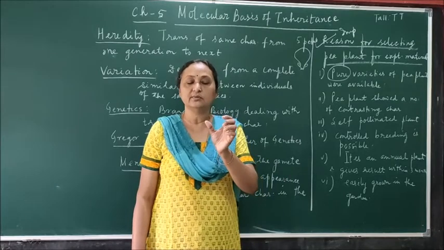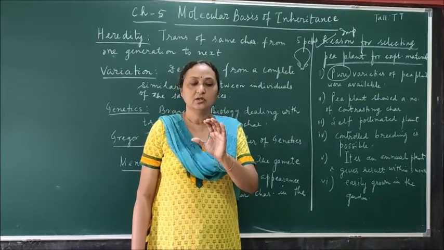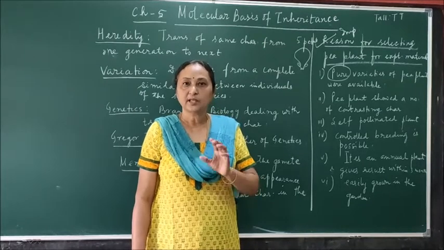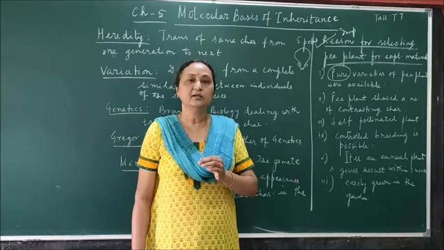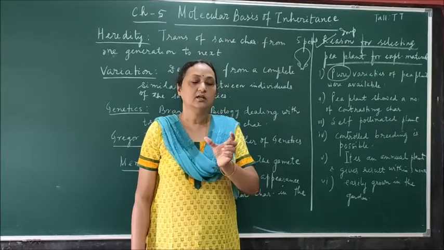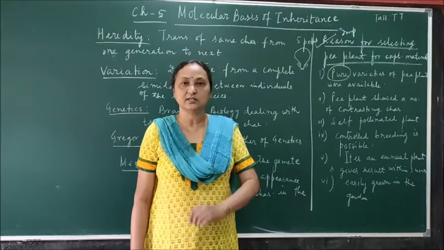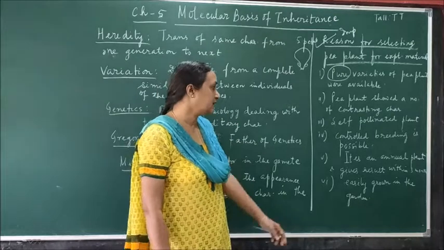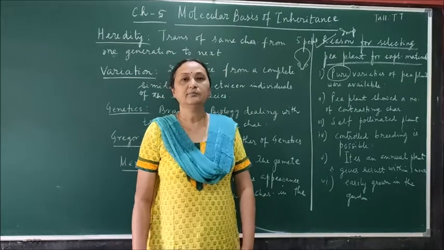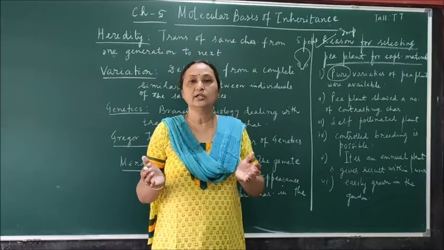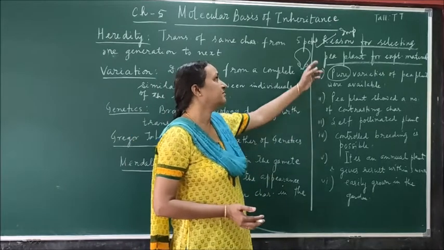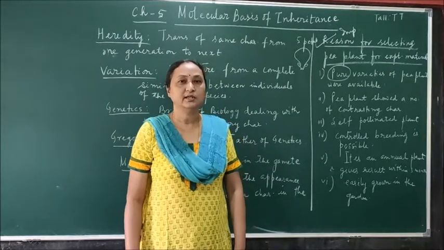Within 3 months the result we will get, because when the plant is developing, the first phase is called the vegetative phase. Then there is the flowering. So in the pea plant, when there is development of flower and cross pollination is done, then within 3 months you will get the seeds. So it is easy to get the result of the experiment, it can be easily grown in garden, and pea plant produces a large quantity of seeds. So these are all the factors for which Mendel selected pea plant as his experimental material.